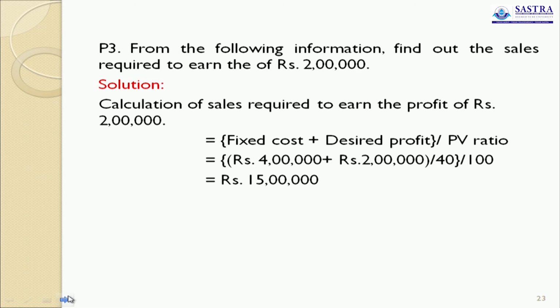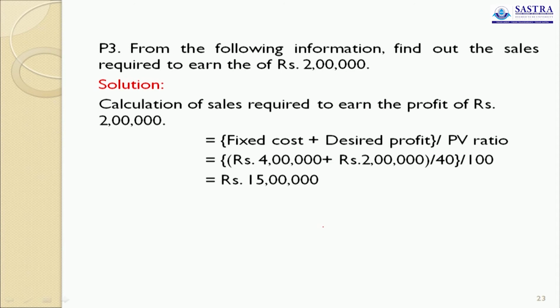From the following information, find out the sales required to earn the profit of 2 lakh. Here it's a simple problem, but they will ask you to calculate what sales are required to earn a profit of 2 lakh. The required profit is 2 lakh. They ask you to find out required sales, not profit. So it is fixed cost plus desired profit divided by the PV ratio.